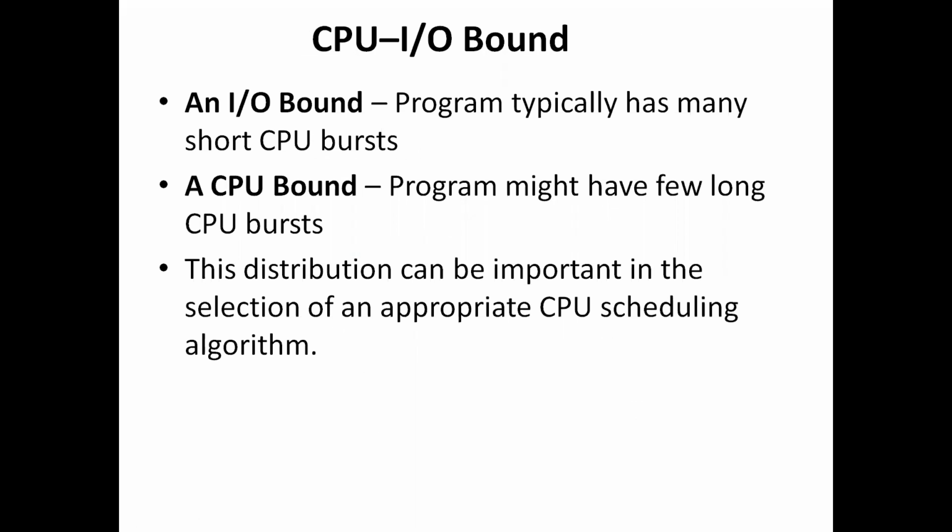An IO bound program typically has many short CPU bursts, fewer CPU instructions and more IO instructions.